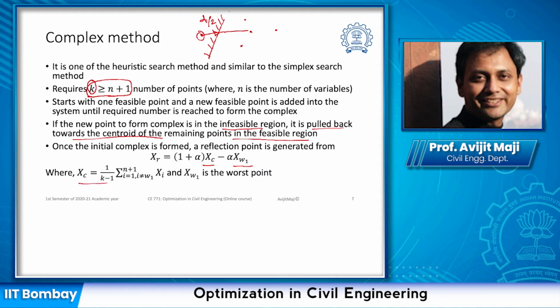The centroid can be represented by this formulation, and once we know this centroid, we are going to project the centroid along the direction of the worst point. So we need to use a factor alpha in this case and project it, and that is how we are going to get the reflection point.